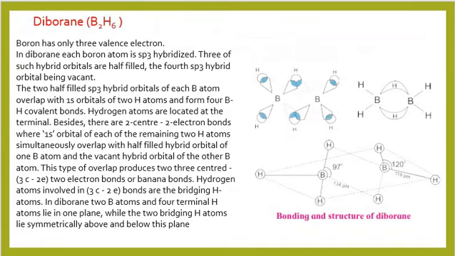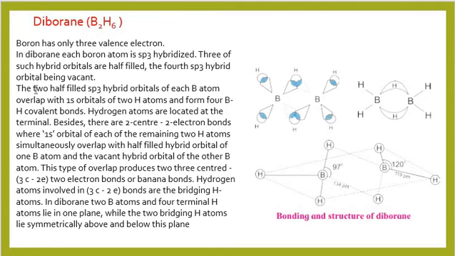Now, diborane. Diborane molecular formula is B2H6, and we all know boron has 3 valence electrons. In diborane, each boron atom is sp3 hybridized, and 3 of such hybrid orbitals are half filled, and the 4th sp3 hybrid orbital becomes vacant. I am repeating, after hybridization we will get 4 sp3 hybrid orbitals, where 3 hybrid orbitals are half filled and the 4th hybrid orbital is vacant.